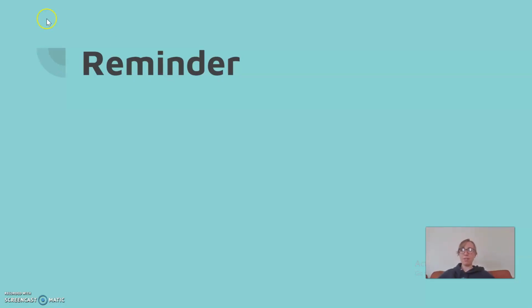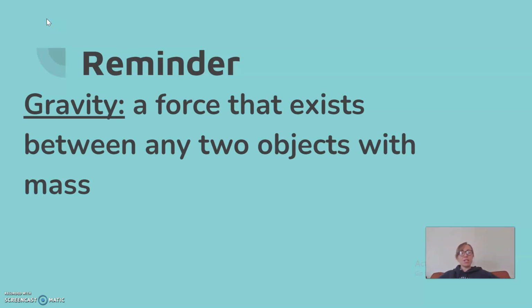Alright, so quick definition reminder. Gravity is a force that exists between any two objects with mass. So we always think about gravity as the thing that pulls us down to Earth and the thing that makes the apple fall and all of that stuff. But gravity actually exists between any two things that have mass.